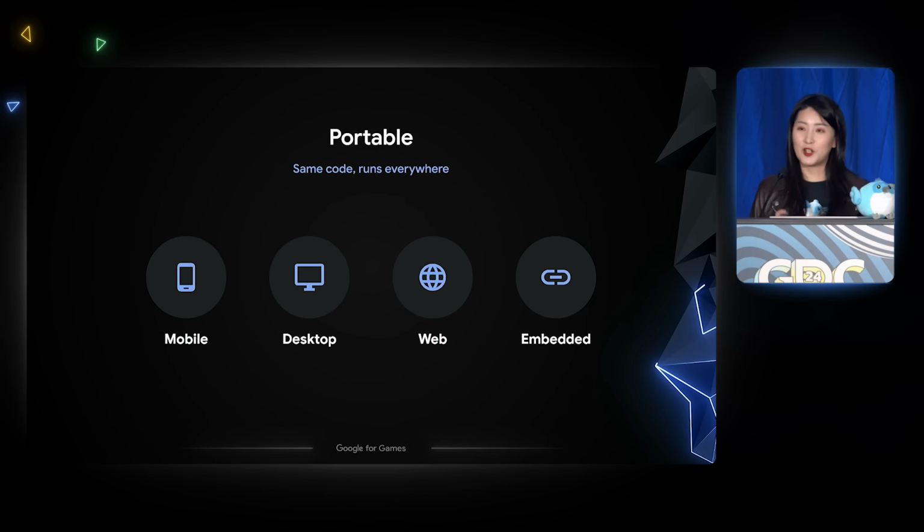Last but not least, Flutter is portable, and that is the core to our vision. Whenever you develop applications or games, you don't have to worry about which platform you start with. But instead, you can focus on how to create the best experience for your users, no matter where they play your game.